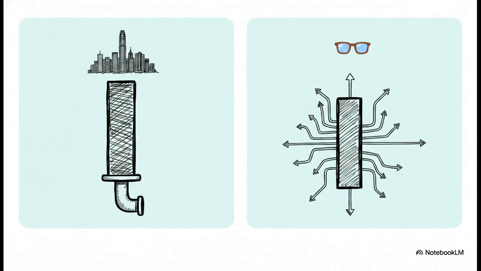Now what's really interesting about this slide is how a standard unigram model fails just spectacularly here. If we rely on absolute discounting alone, the model only looks at the raw frequency of individual words. The word Kong actually has a massive overall frequency in the training data simply because the phrase Hong Kong appears constantly in news text. Glasses, on the other hand, actually has a lower overall frequency. So a standard unigram model will wrongly predict I can't see without my reading Kong, just because Kong is a highly frequent word. It completely ignores the fact that Kong almost exclusively follows the word Hong. It has high frequency, sure, but terrible context diversity.